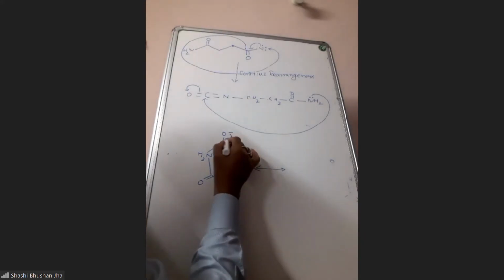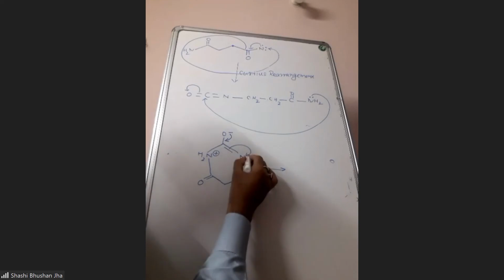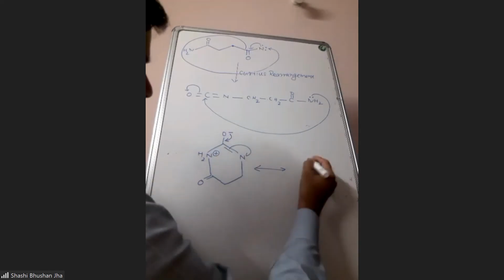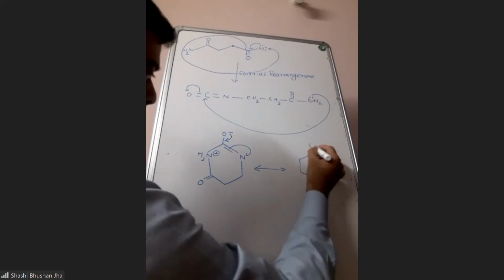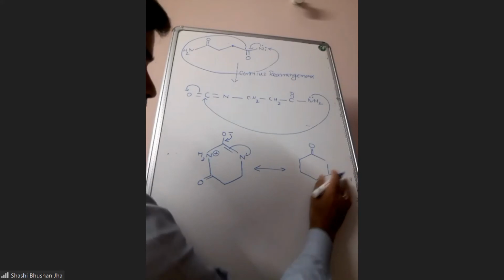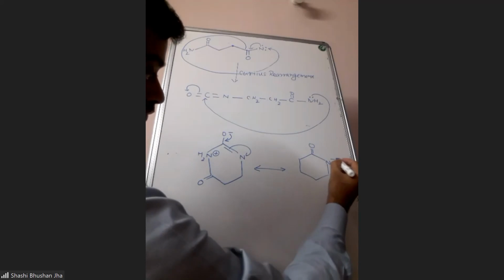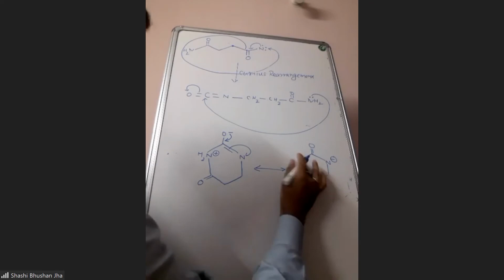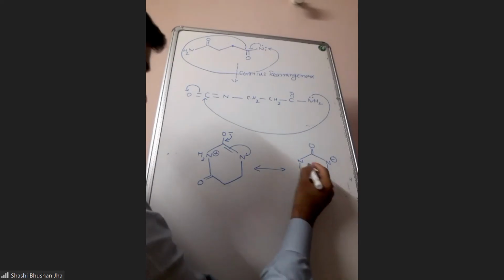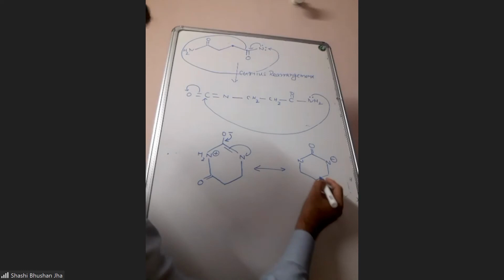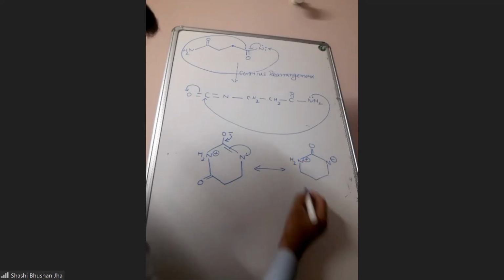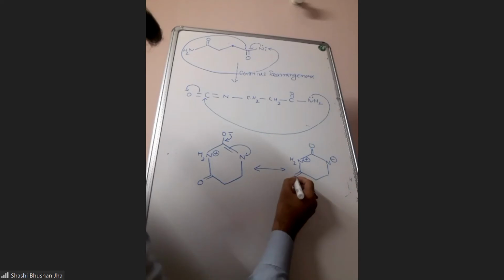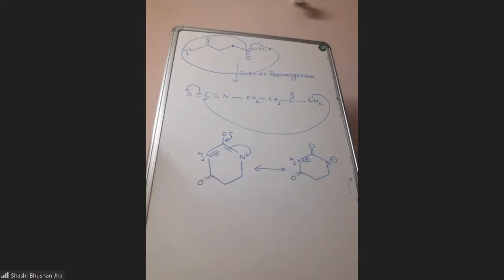If you write the resonating structure, this negative charge will come here and the pi bond will move to nitrogen. So this you will get.